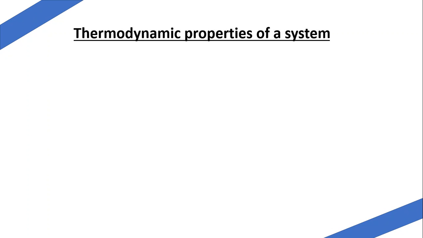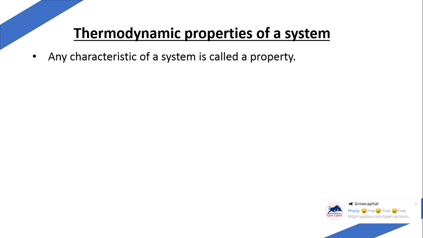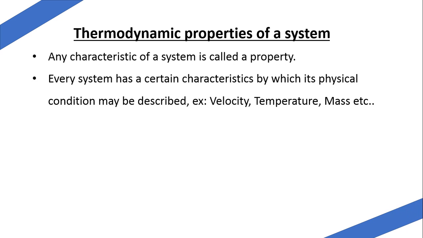Let us begin with the thermodynamic properties of the system. Here, a property, as the name indicates, is any characteristic of a system. Every system has certain characteristics by which its physical conditions may be described. Examples are volume, velocity, temperature, etc. So these are the properties which we are going to analyze.